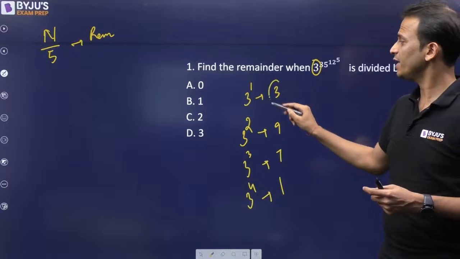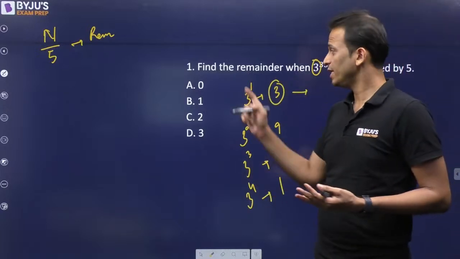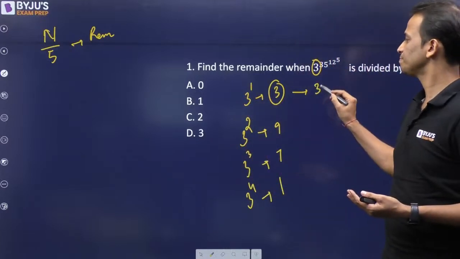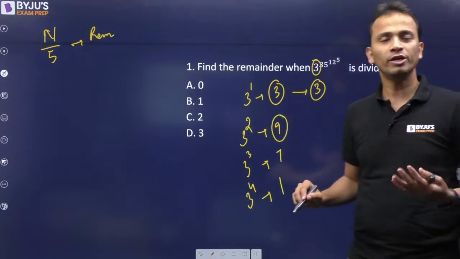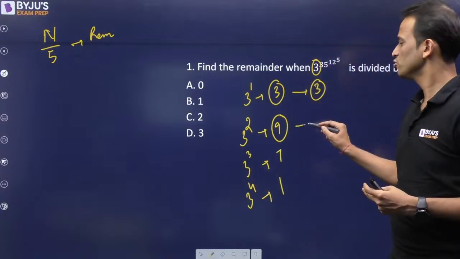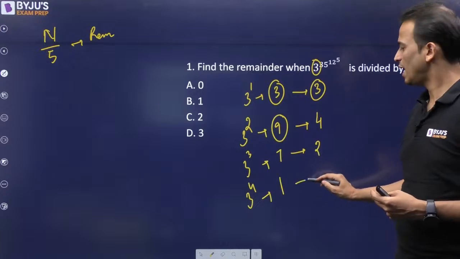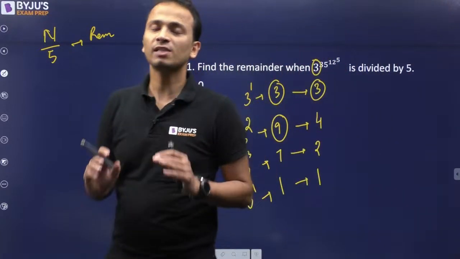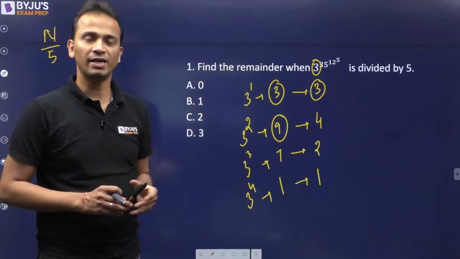If the number is ending with 3, if the unit digit is 3, then when this number is divided by 5, the remainder will be 3. Okay? But when the unit digit is 9, the unit digit is 9, if we divide 9 by 5, what will the remainder be? It will be 4. So in this case the remainder will be 4, in this case the remainder will be 2, and in this case the remainder will be 1. So knowing the unit digit is sufficient to find out the remainder when the number is divided by 5.